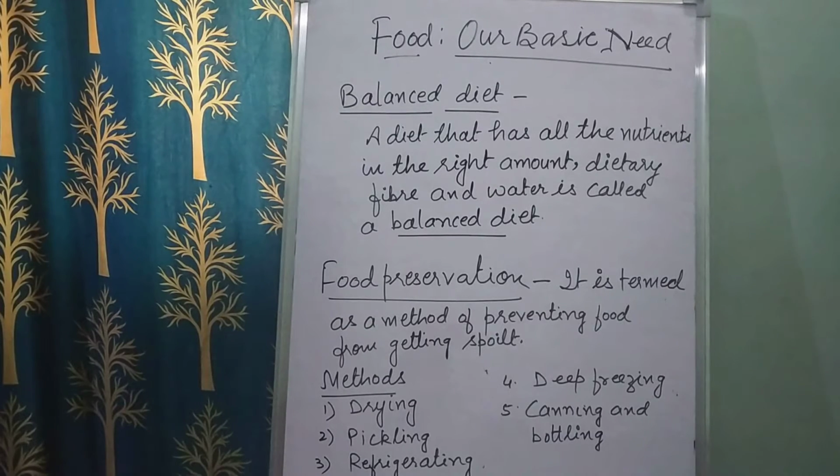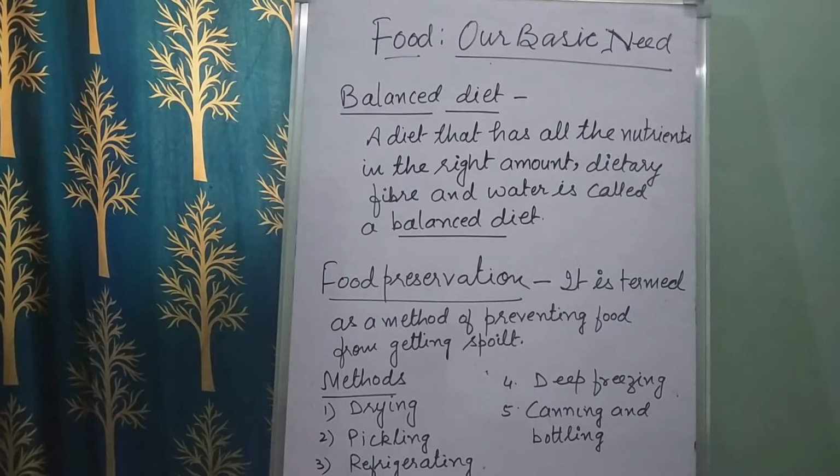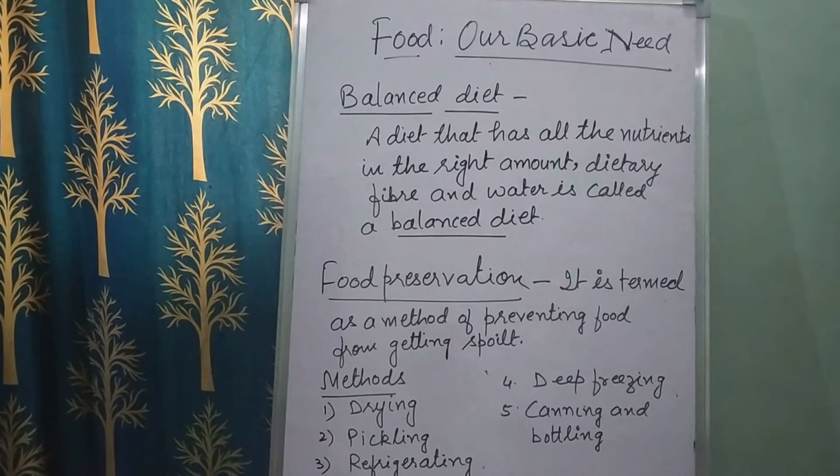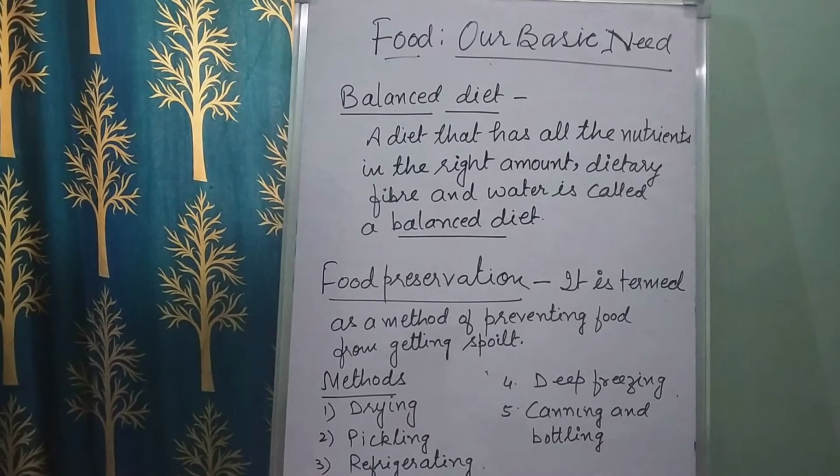So children, preservation of food prevents it from getting spoiled. What is food preservation? It is a method of preventing food from getting spoiled so that it can be used later.